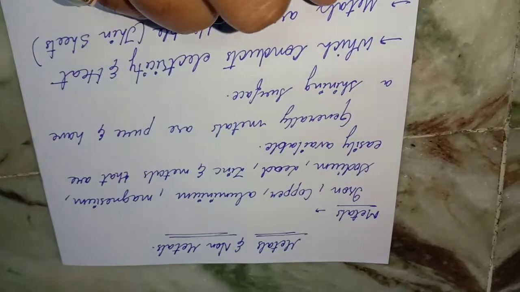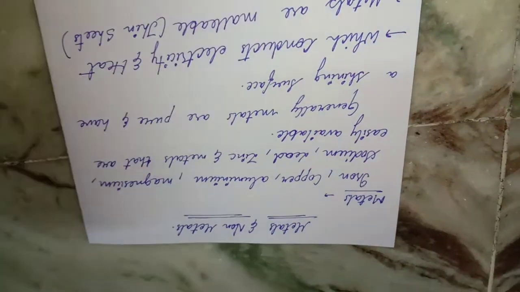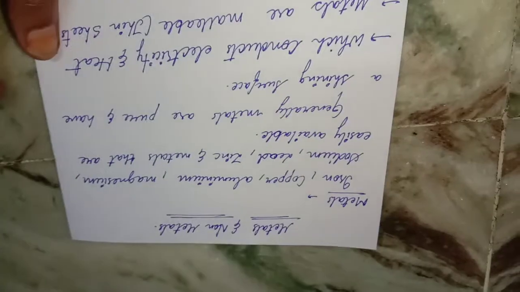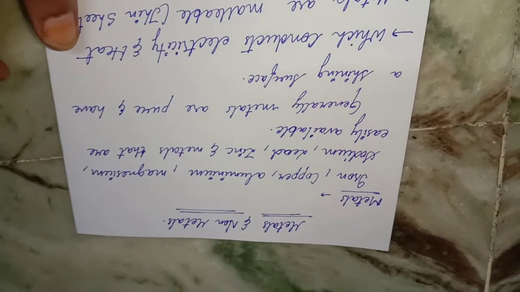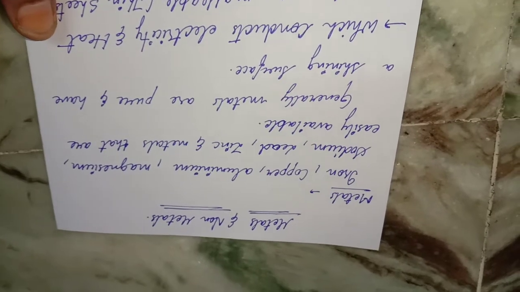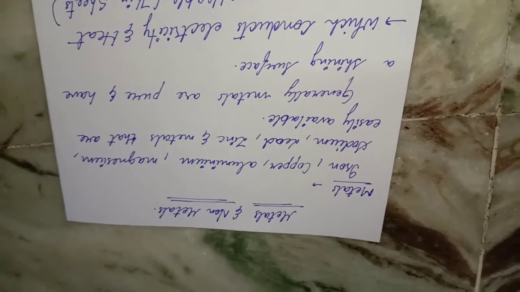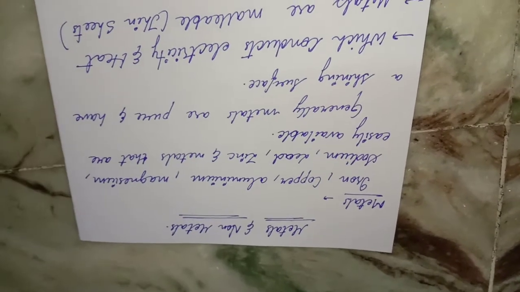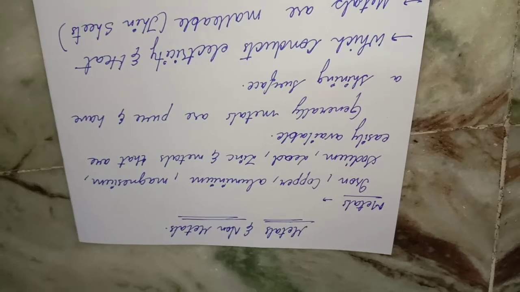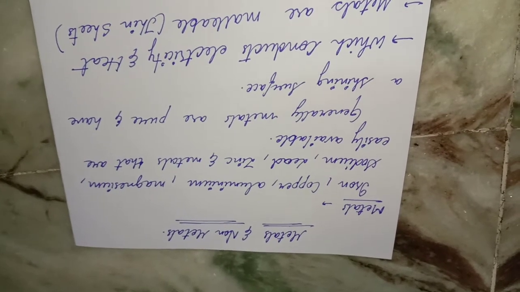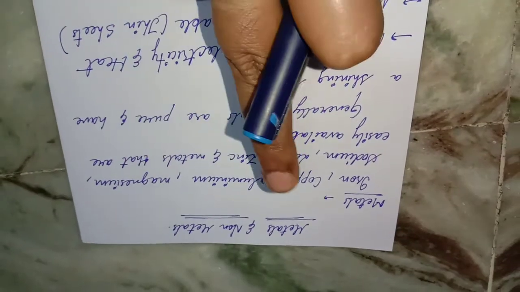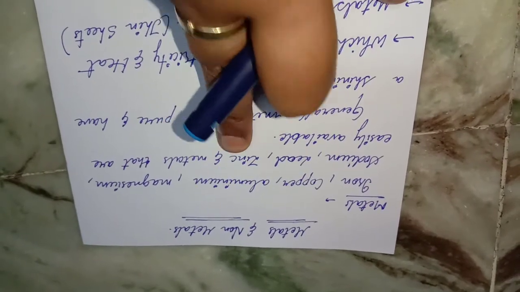So what are metals? Metals always appear at the start of the periodic table. Metals always appear shiny, that's nothing but the luster, and generally metals are pure and have shining surfaces. So let us see some examples of these metals. You can see iron, copper, aluminium, magnesium, sodium, lead, zinc, and metals that are easily available.